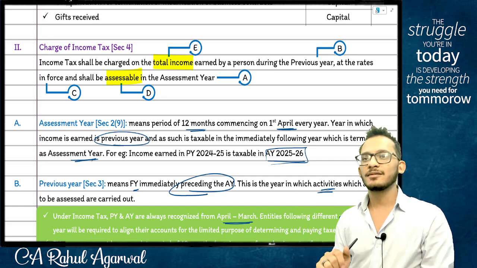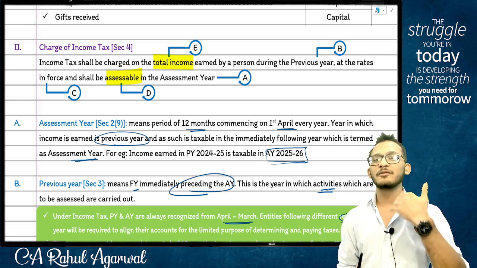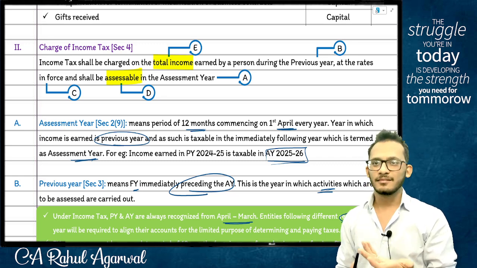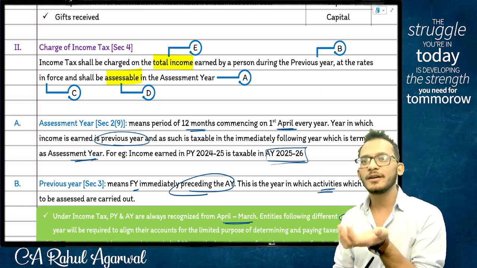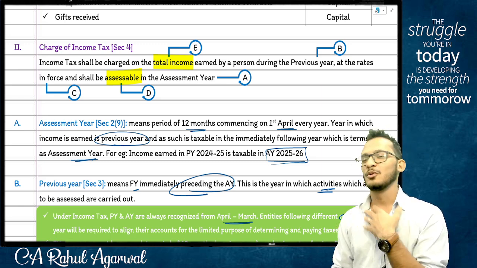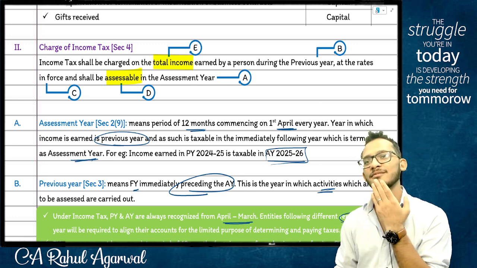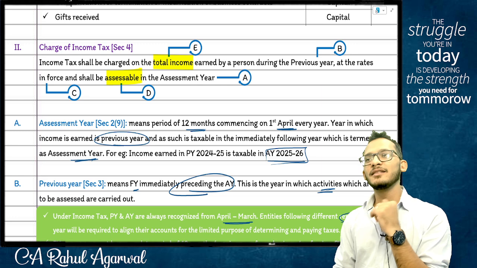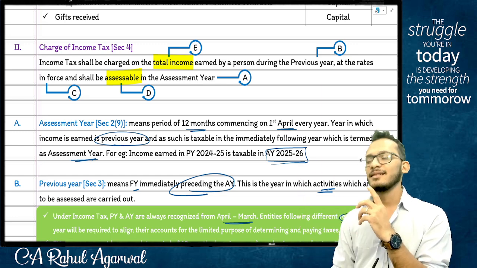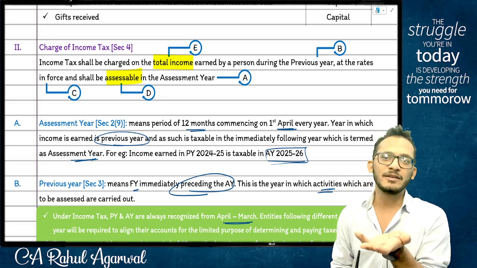Who will come and tell, I found a fraud? Will you ever go and tell, sir, I found a fraud, but I kept it with myself? The moment someone puts you in jail, what is the first thing you'll tell? Sir, oh, there was a fraud? This is news to me also. I don't know how this happened. Maybe after I audited the books, the guy would have changed something. I am not responsible to identify frauds.